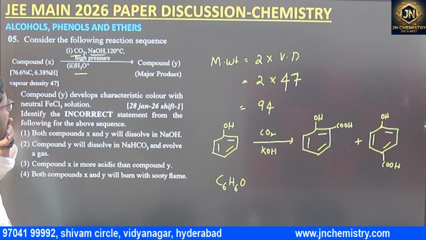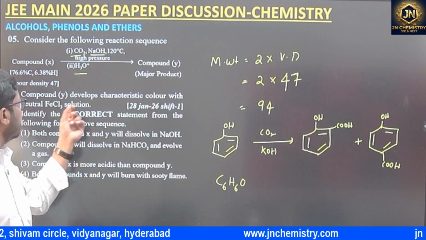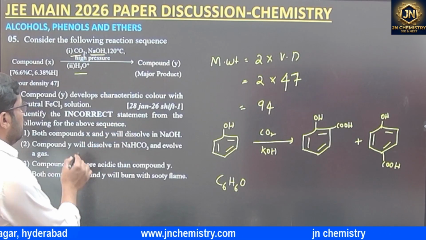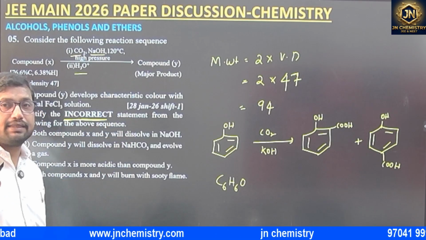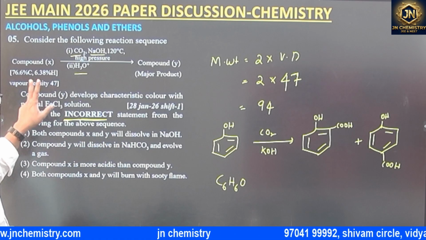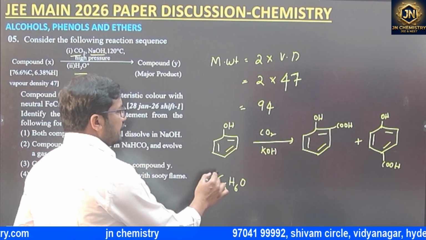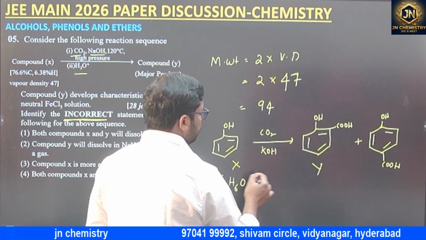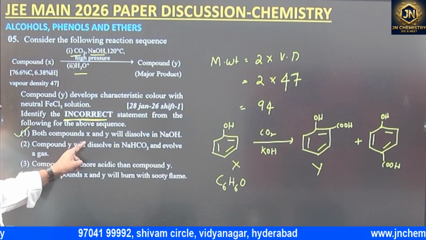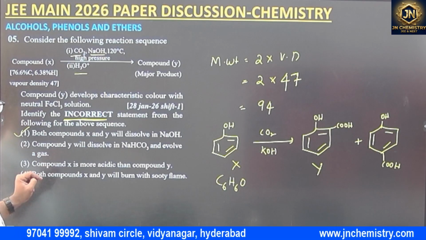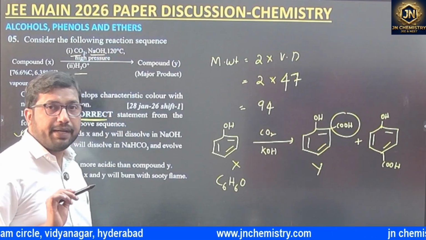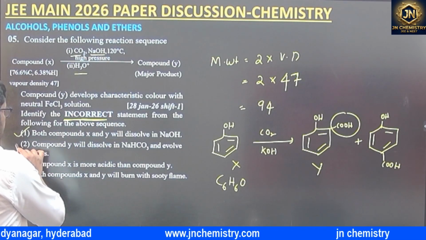Now the compound Y develops a characteristic color with FeCl3 solution. Identify the incorrect statement. So it's very important, they are asking for the incorrect statement. Both compounds X and Y will dissolve in NaOH. By default this is X, and imagine I am taking Y as the major compound. Both dissolve in NaOH, this is the correct one. And compound Y will dissolve in NaHCO3 and evolve a gas. By default, carboxylic acids will dissolve in sodium bicarbonate. So the second one is also correct.